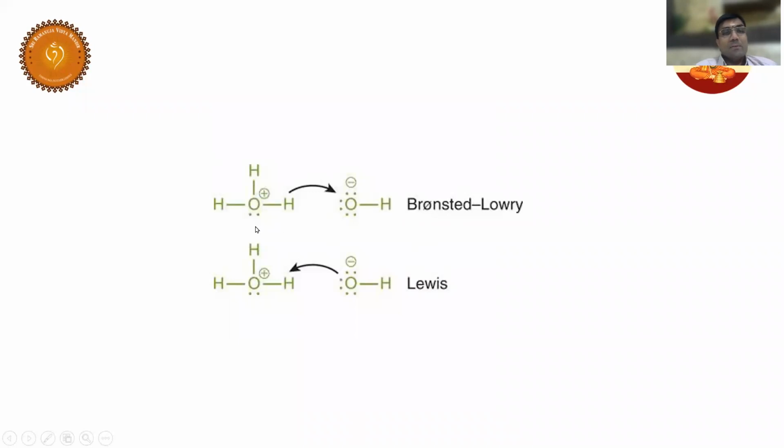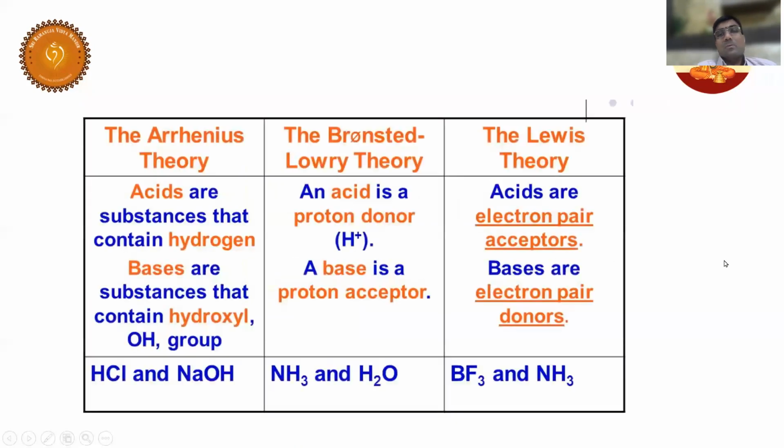Okay, let us have a look. Bronsted is proton donor and proton acceptor. This is donating, it is taking. Lewis is electron donor and electron acceptor. I hope you understood. So this is the difference between the Lewis theory and Bronsted-Lowry theory.